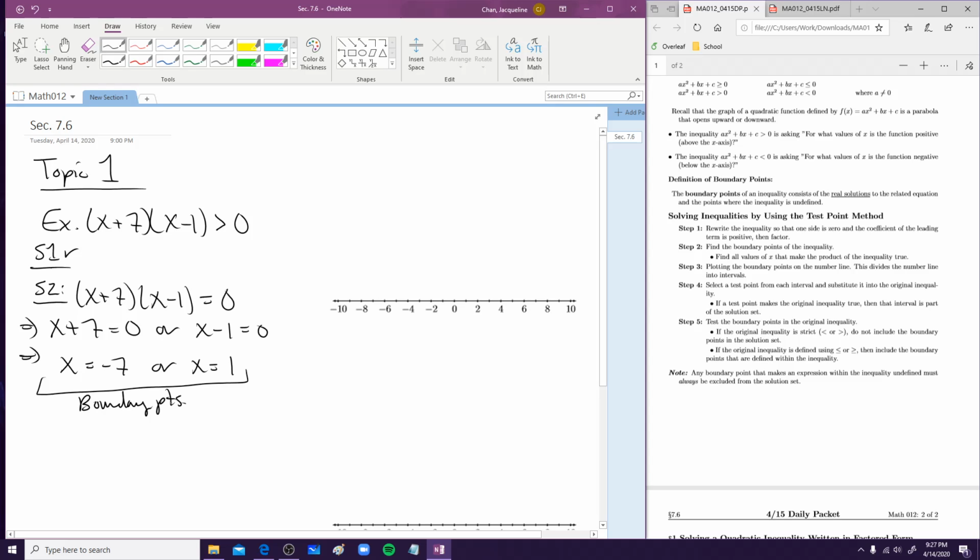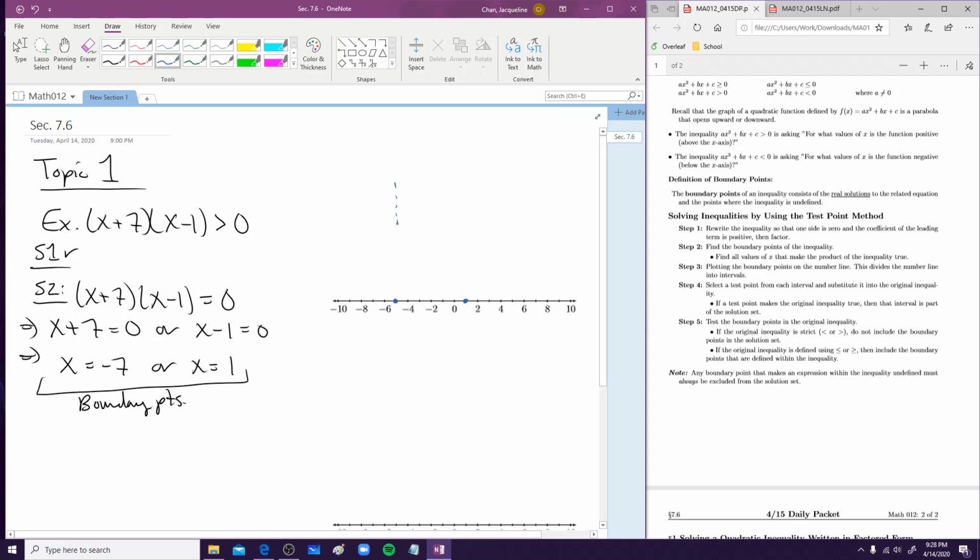So what are we going to do with these boundary points? Step 3, we're going to plot the boundary points on the number line. Okay, so let's use a different color. I'll use blue. So we're going to find x = -7. It's right here. And then x = 1, which is right here. So it says that it divides the number line into intervals. So what does it mean?